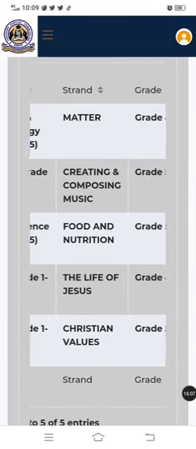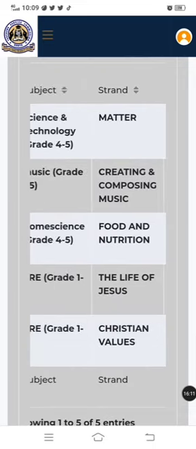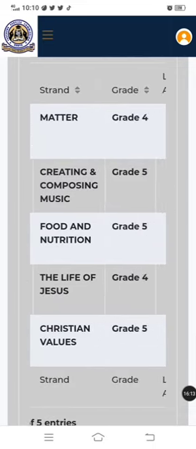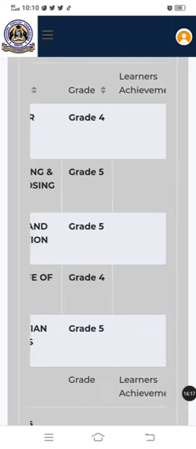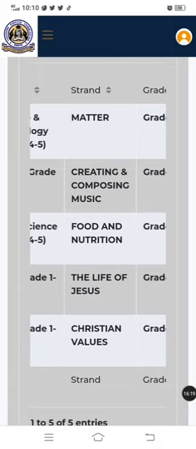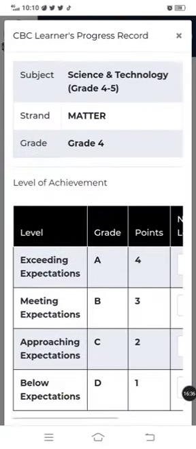Set your target. Then remember, with CBC, grade 1 to 5, it's very simple. You don't have to wait for the end of the term to come and insert your score. If you cover this strand, for example, if I cover matter before the term ends, I don't have to wait for the term to end, like for those in upper classes, class 6, 7, and 8, that they have to wait for the end of term scores. I'll just come here. For example, let me show you, although we're going to do it in a future video. So if I'm done with the strand, I'm going to come here, update.